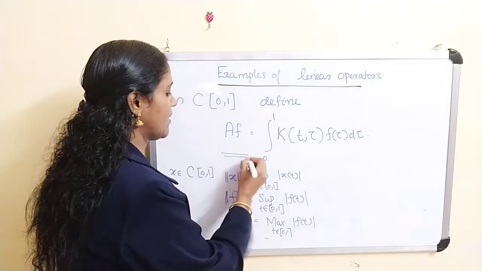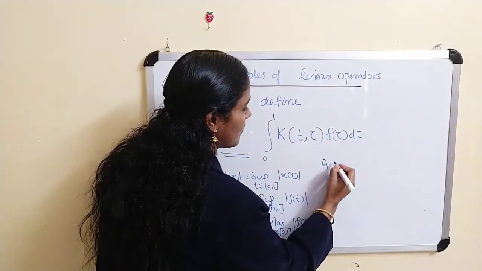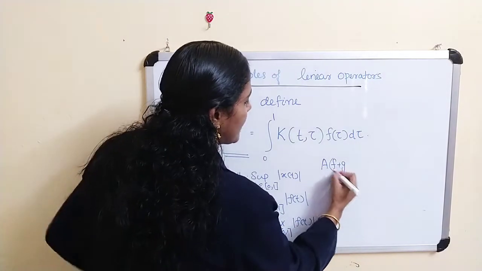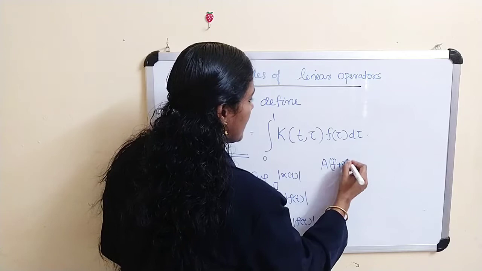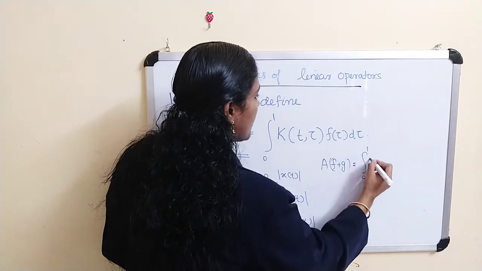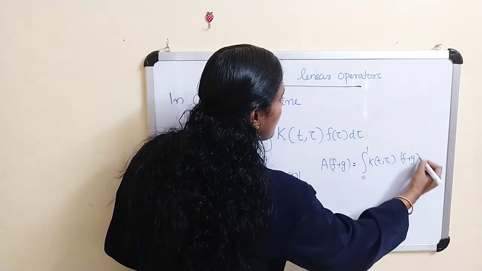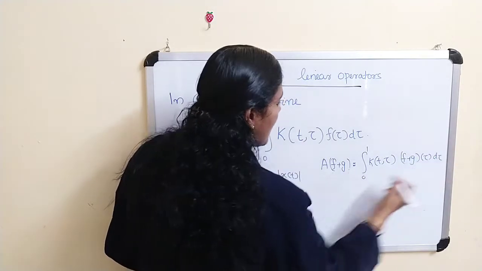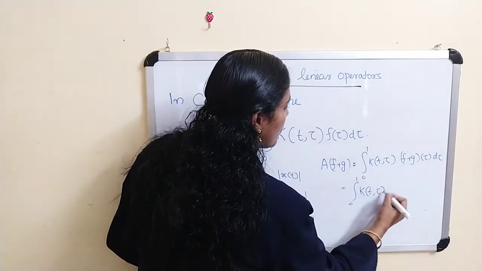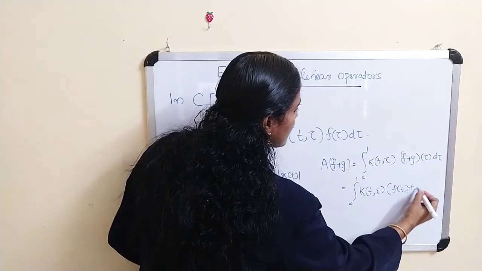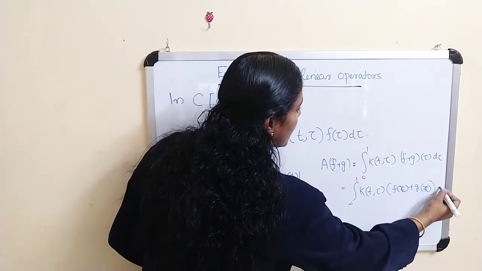Now what about A? We have to check whether A is linear. You take two elements f and g. By definition, A(f+g) is equal to the integral from 0 to 1 of k(t,tau) (f+g)(tau) d tau, and this is equal to the integral from 0 to 1 of k(t,tau) [f(tau) + g(tau)] d tau.